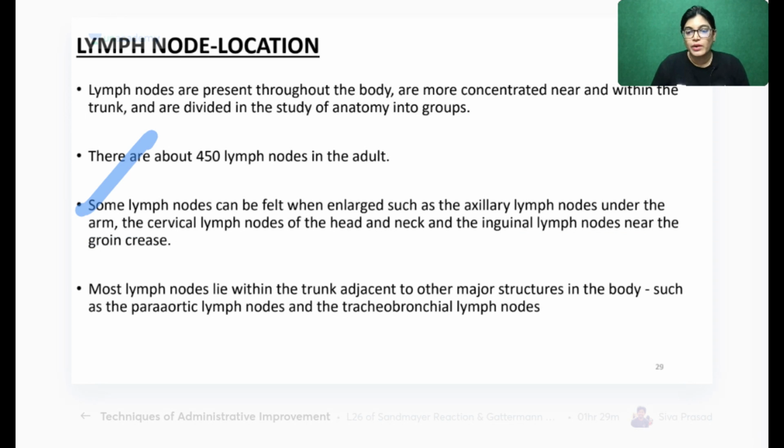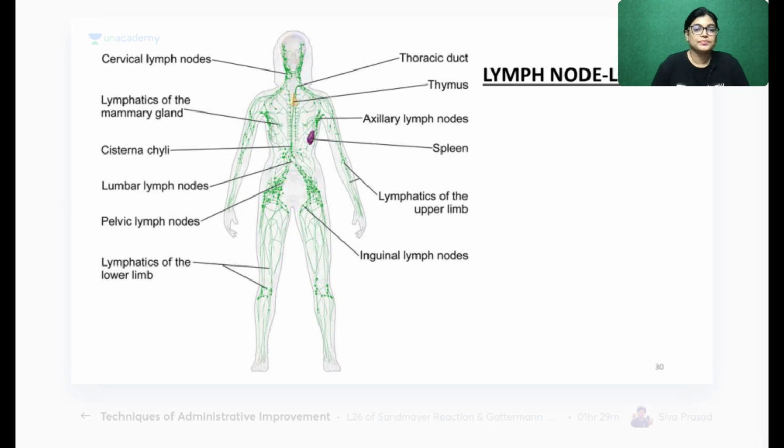So important lymph nodes are located where? They are located in the axillary region, in the head and neck region, and in the groin region. Most lymph nodes lie within the trunk adjacent to other major structures, and they are called para-aortic or tracheobronchial lymph nodes. What I have written here is just a layout of where lymph nodes are located in our body. All of you must be knowing this.